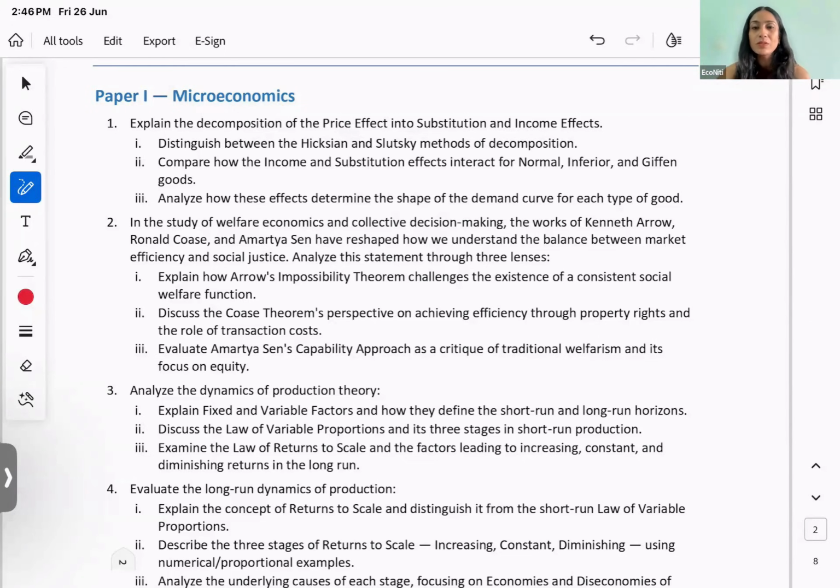So I assume that you are basically aware of the concepts. This is not going to be a session where I teach you concepts, but this is going to be a session where I tell you कि कोई भी आंसर को structure कैसे करना है. ठीक है? That is what we are going to do. Okay, so let's get started.